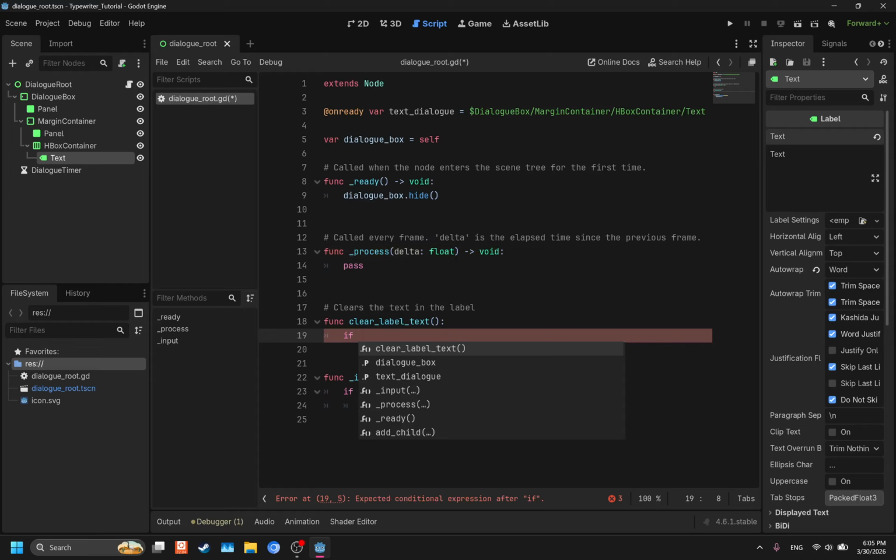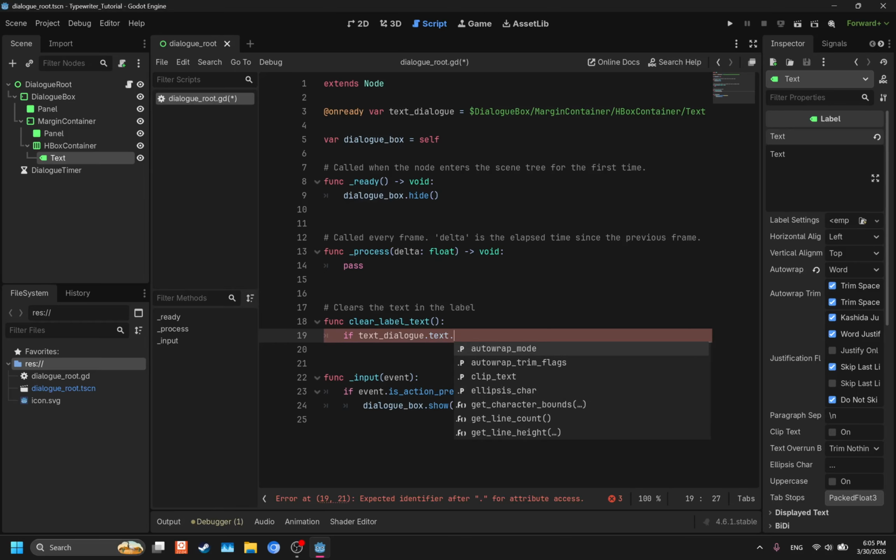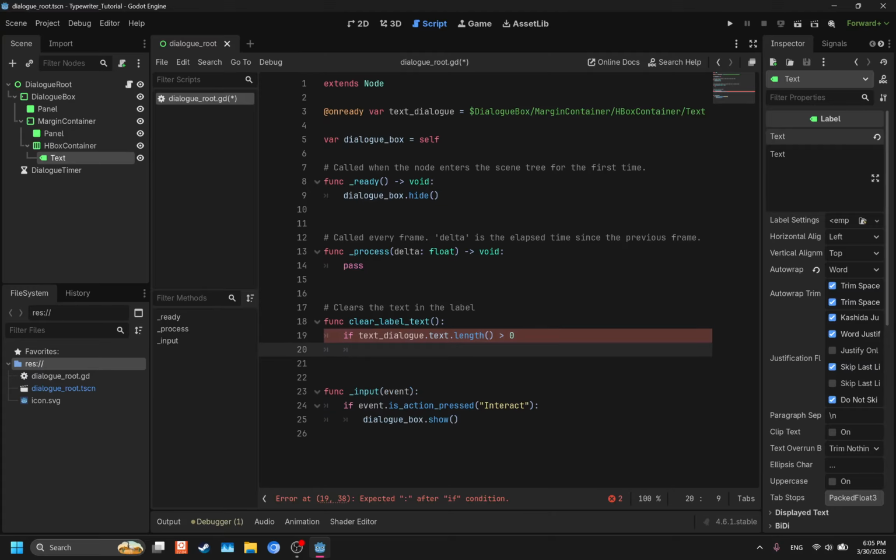It's just if the text_dialog.text, so that if the text in the label... So if the length of the text in the label is greater than 0, meaning if it has anything but an empty string in there, you need to change it to an empty string. So text_dialog.text is equal to empty string. There we go. That's all we need to do.